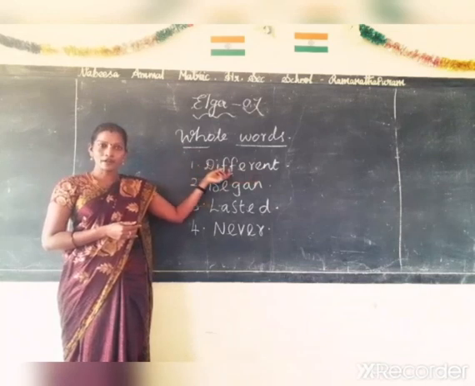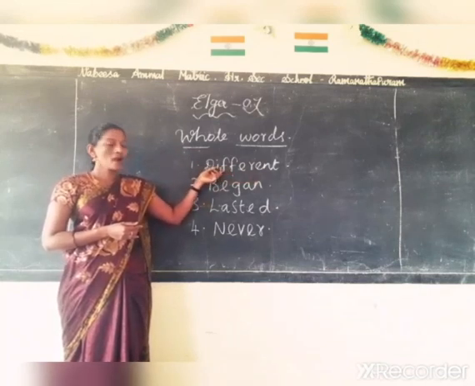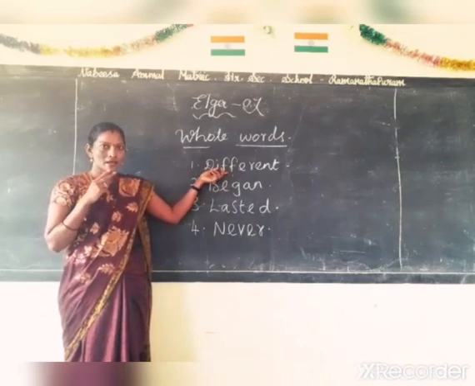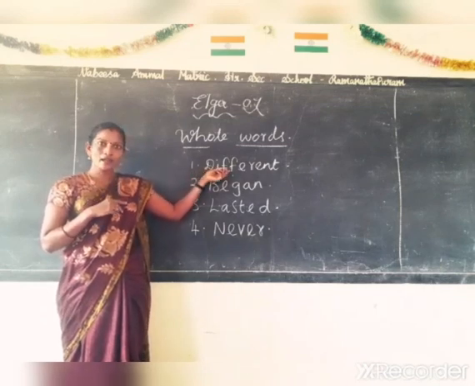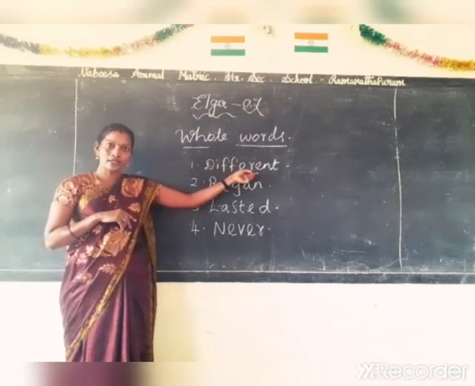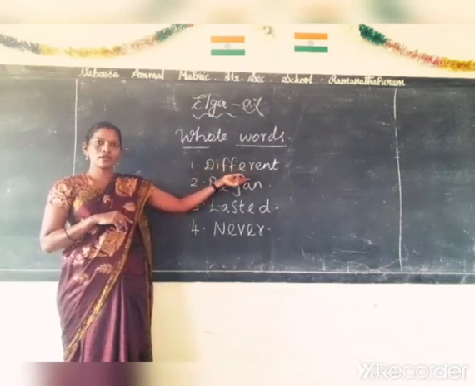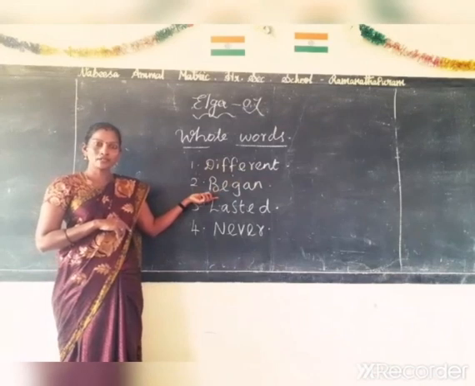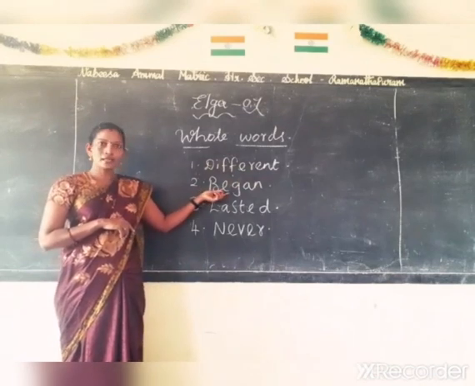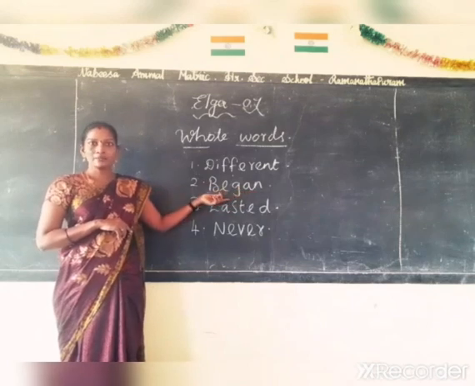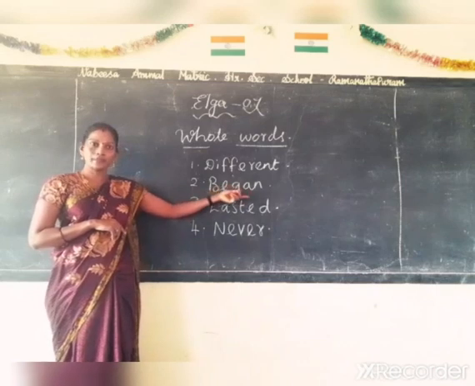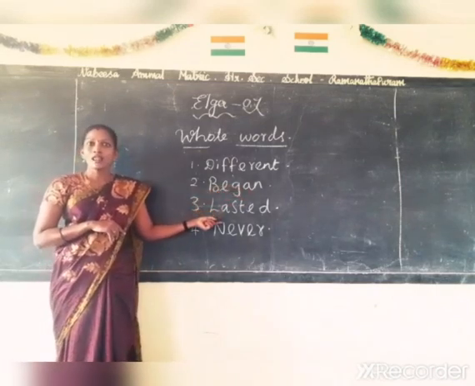D-I-F-F-E-R-E-N-T. Different. Okay. D-I. How do we say it when the letter comes 2 times? Yes. Double F. D-I-F-F-E-R-E-N-T. Different. Next one. The next word is begin. B-E-G-A-N. Begin. B-E-G-A-N. Begin.